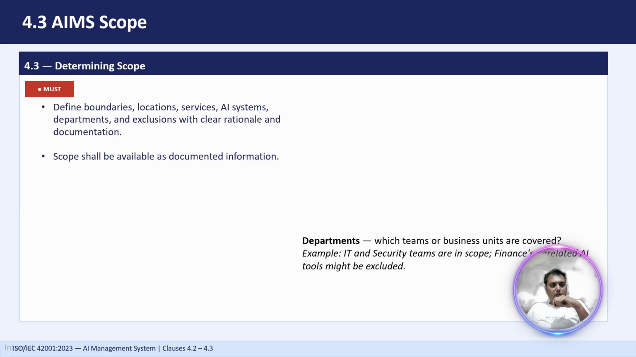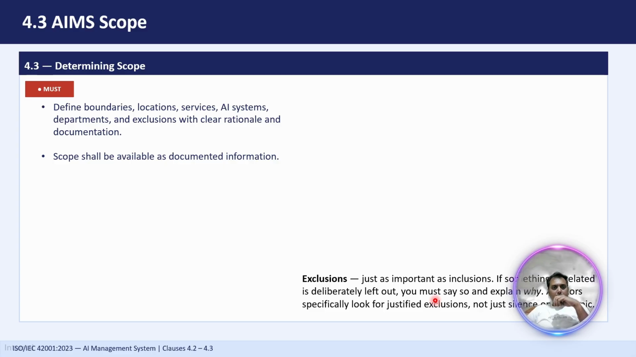Then we have departments. Here we have to define which teams or business functions are going to be covered in the AIMS scope. For example, IT security is in scope. We can exclude finance if it is not using AI or not getting affected by AI. So that can be excluded. Then we have exclusions. Exclusions are also important. Whatever controls we are excluding, we have to justify why we are excluding them. When we define our scope or create our statement of applicability, there are different controls in it. If we are excluding any control, we have to properly justify that.